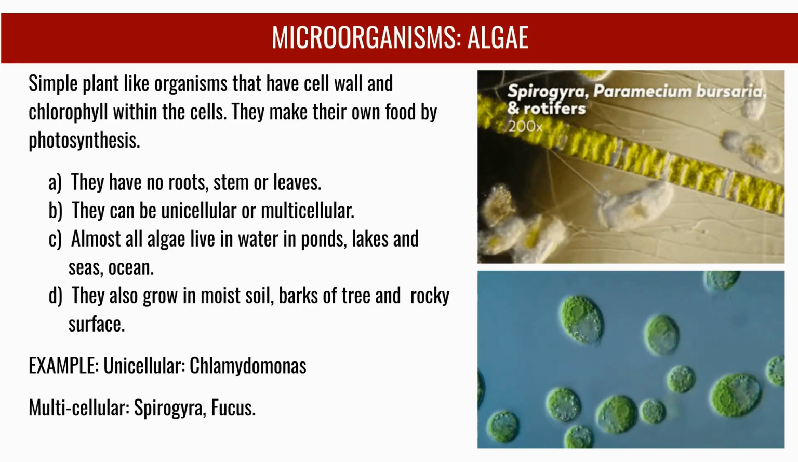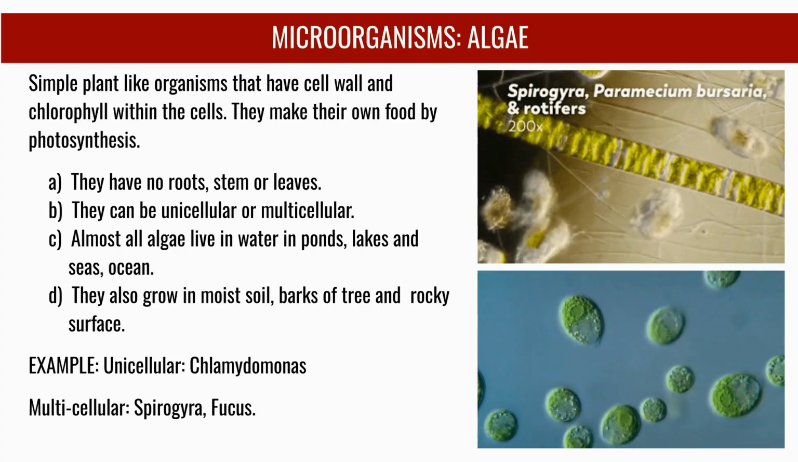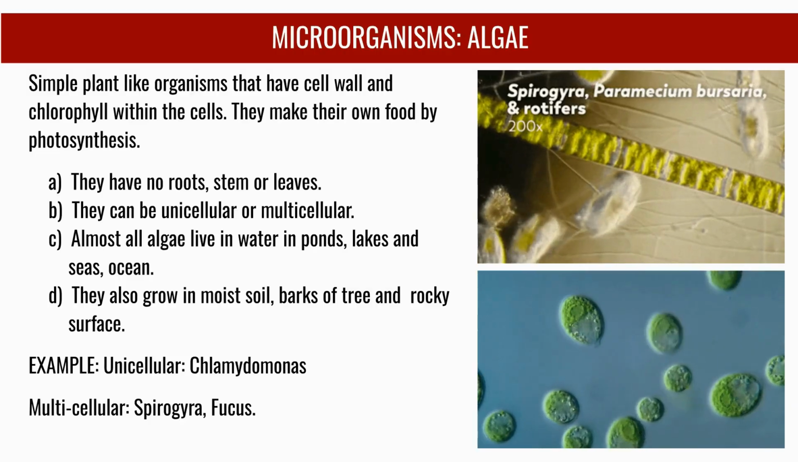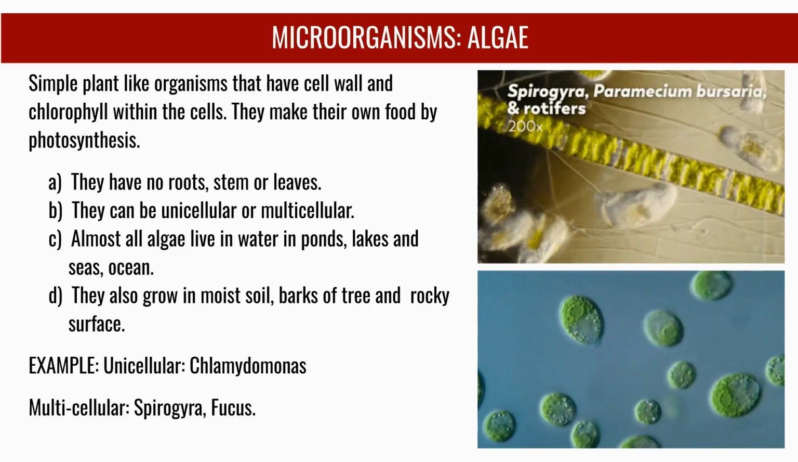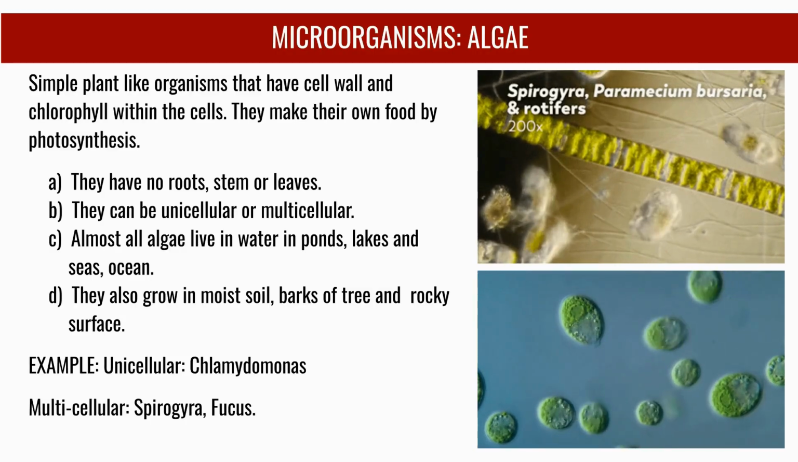Algae are simple plant-like organisms with cell walls and chlorophyll, allowing them to make their own food through photosynthesis. They lack roots, stems, or leaves, and can be unicellular or multicellular. Algae live in water, moist soil, and on rocky surfaces. Examples include unicellular Chlamydomonas and multicellular Spirogyra.